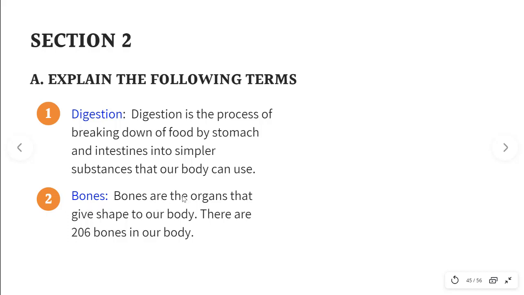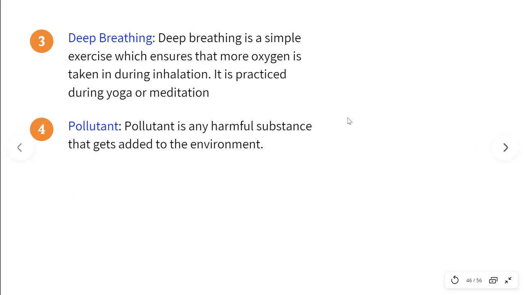Second term, bones. Bones are the organs that give shape to our body. There are 206 bones in our body. The third term is deep breathing. Deep breathing is a simple exercise which ensures that more oxygen is taken in during inhalation. It is practiced during yoga or meditation. Fourth term, pollutant. Pollutant is any harmful substance that gets added to the environment.